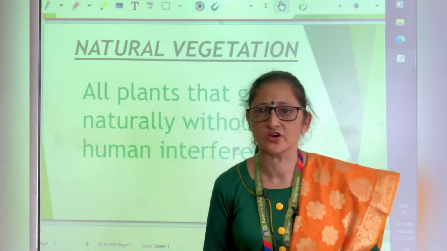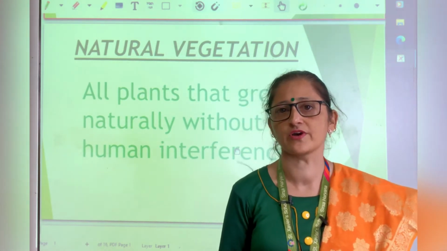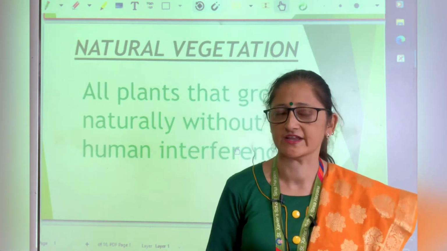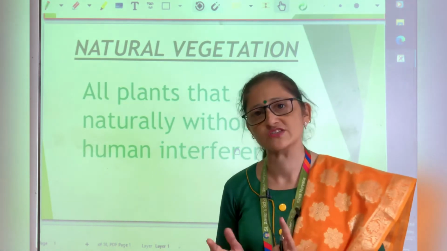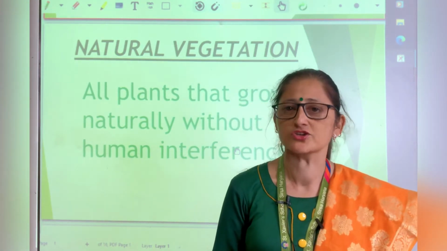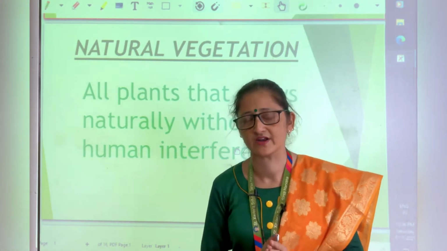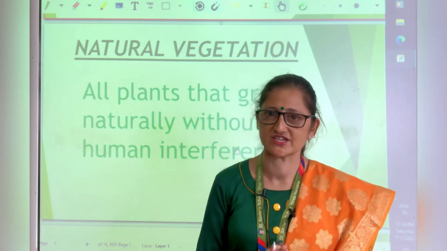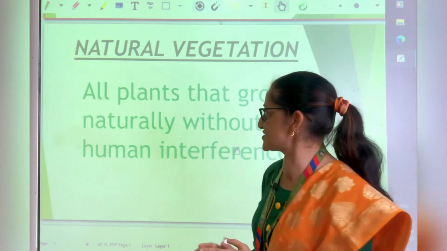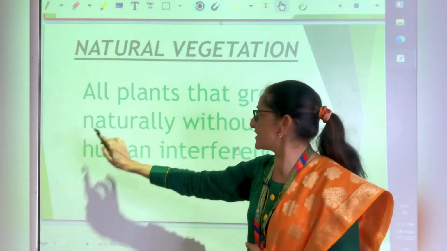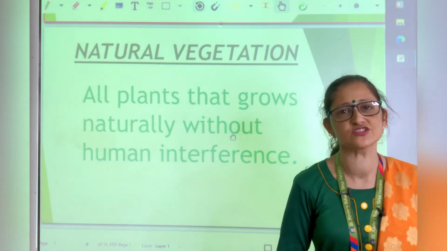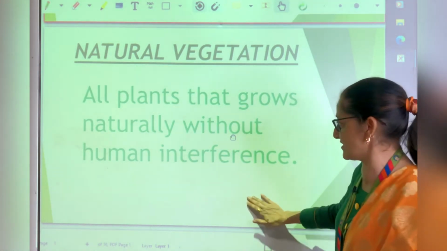The crops or the floral plants which we grow in our homes or in our fields, those are not coming under the category of natural vegetation because those things are grown with the help of human beings. So when human beings interfere, that is not a natural vegetation, that is a vegetation only. So natural vegetation is a vegetation which grows naturally without any human interference. That is known as natural vegetation.